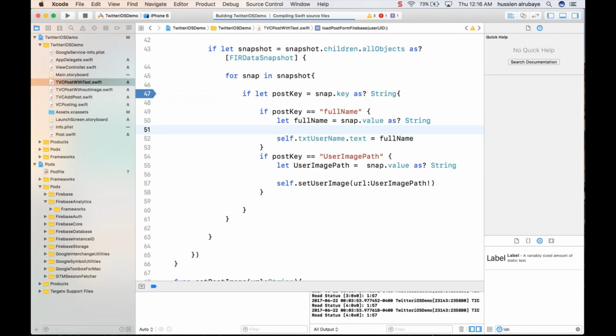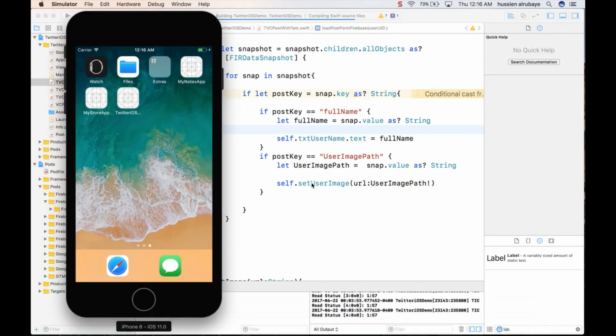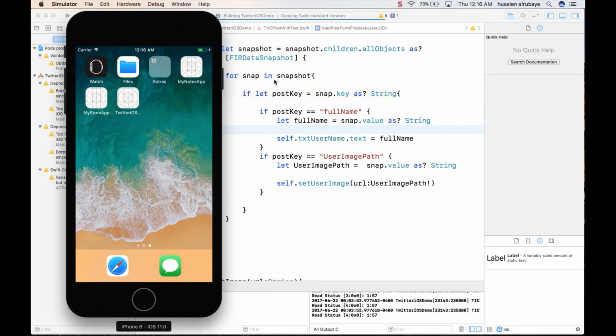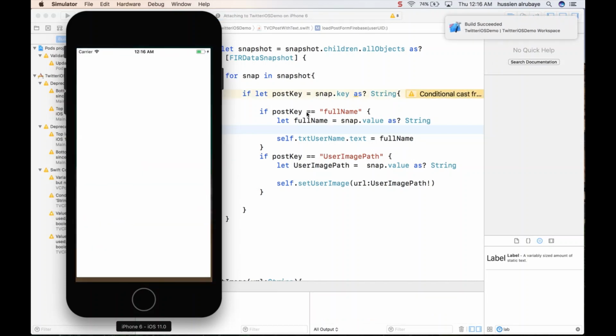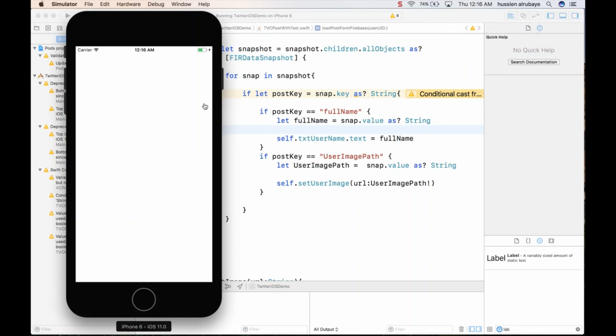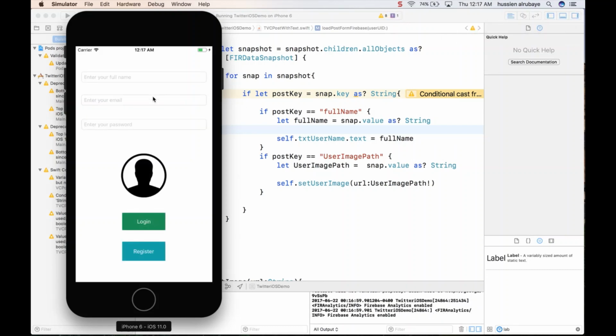So let me just make sure it was able to load the image for the person. See how easy it is. You just say, hey, when someone wants to load the post, please go to that post and try to get the full name and get the image from that node that you have about the post. So yes, waiting a few seconds to see. Here it is, jenna@gmail.com. Hopefully we did fix the problem.